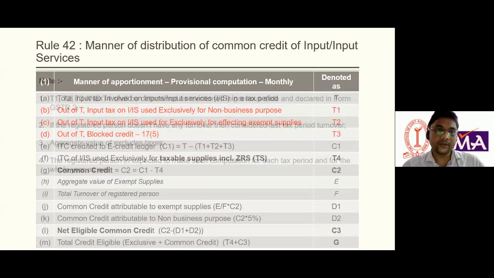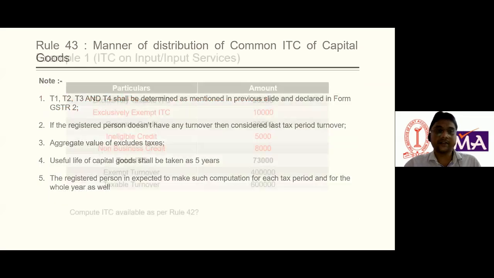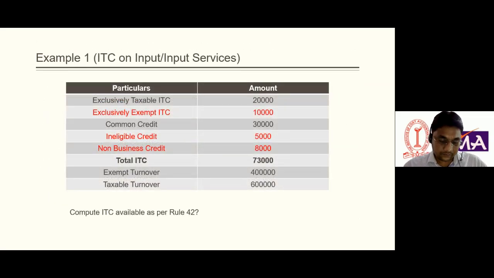If we read Rules 42 and 43 two or three times, then it is clearly understood, and it is very helpful, and it is the most important rule. All workings of ITC depend on Rules 42 and 43. If you see, every week 4, every MNC is very concerned about Rules 42 and 43.